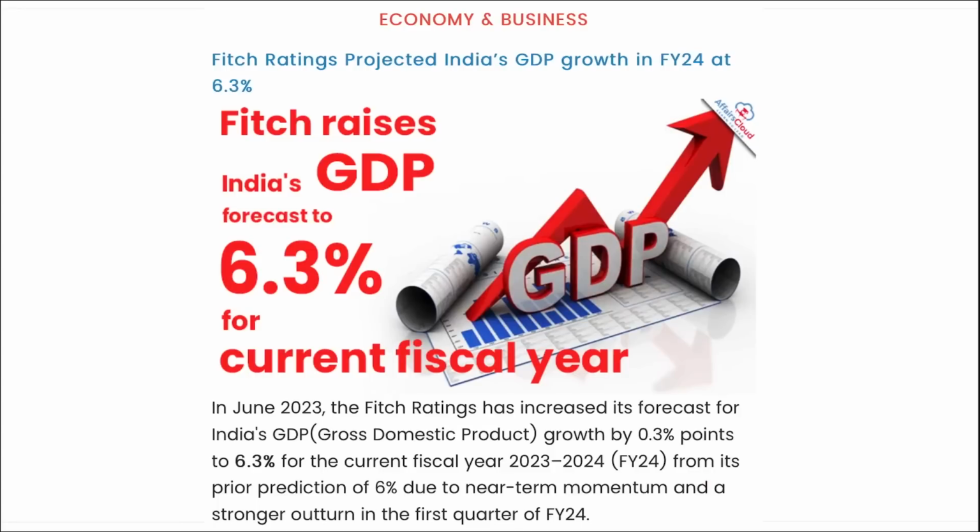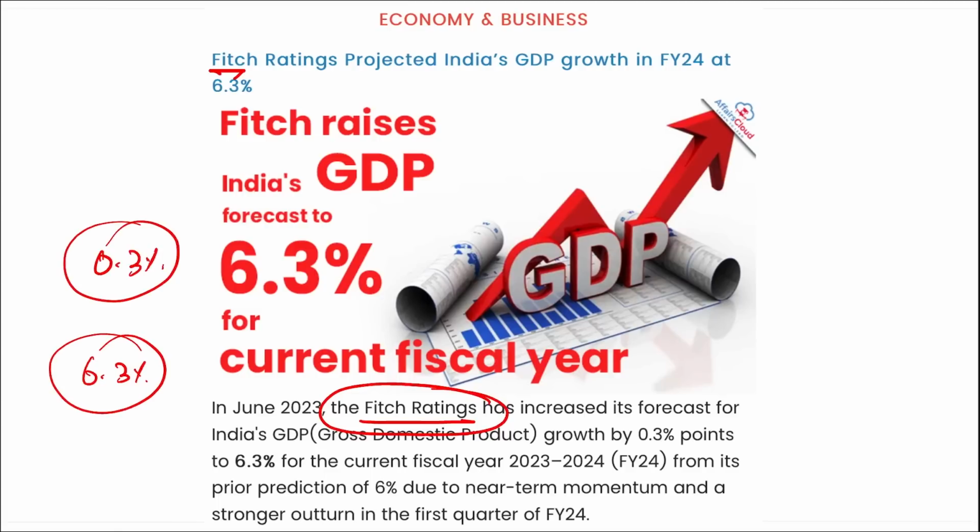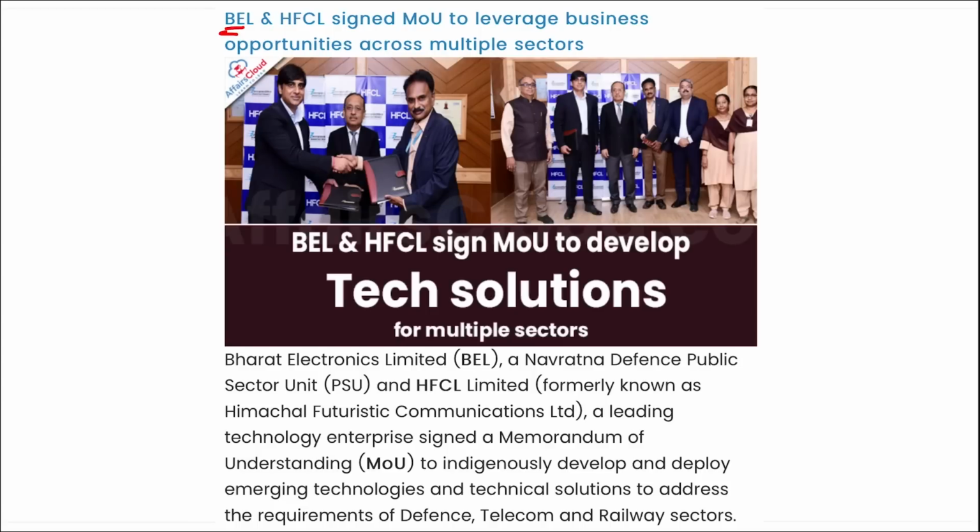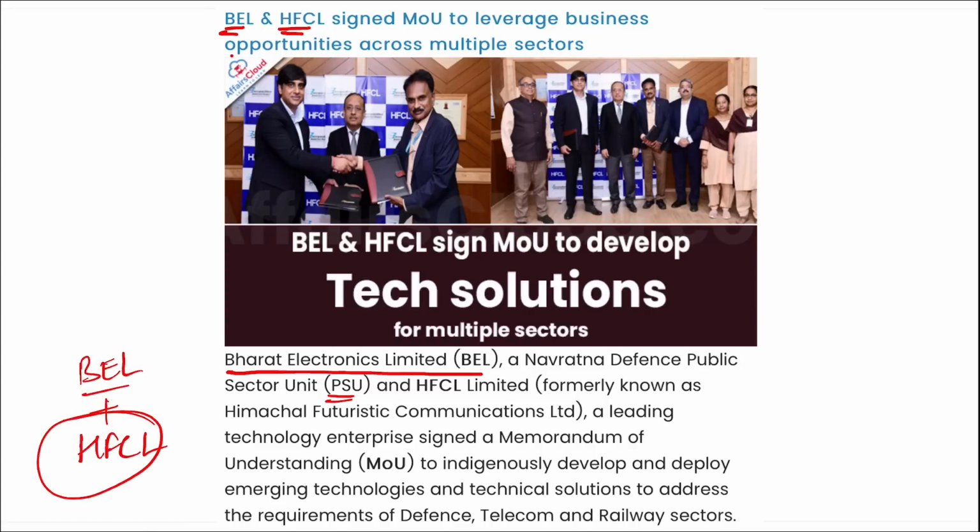Next, here you can see Fitch Ratings, right? They recently projected that India will be growing by 6.3%, that is 0.3% more than the earlier projection of 6%. Next is BEL and HFCL. BEL, that is Bharat Electronics Limited, is a Navratna defense public sector unit, right? And so we can say that BEL recently partnered with HFCL and they have signed an MOU to leverage business opportunities across multiple sectors, right?